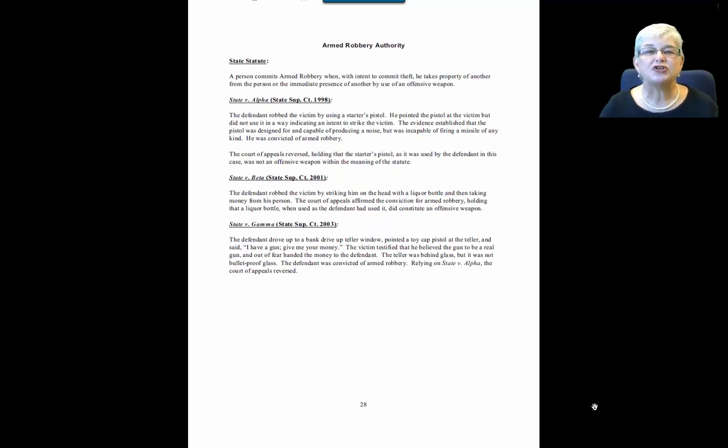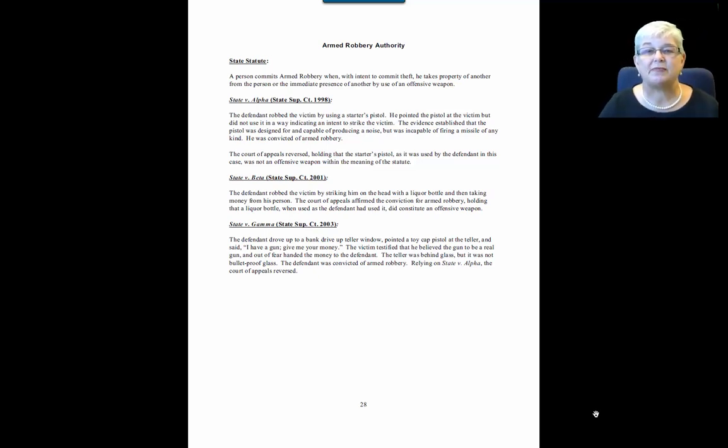There we go. So here's our authority. We've got a statute. The statute says a person commits armed robbery when, with intent to commit theft, he takes property of another from the person or the immediate presence of another by use of an offensive weapon. So you've got several elements. This easily breaks down into elements.